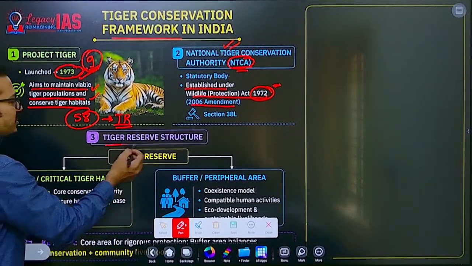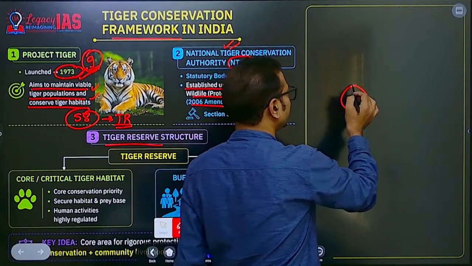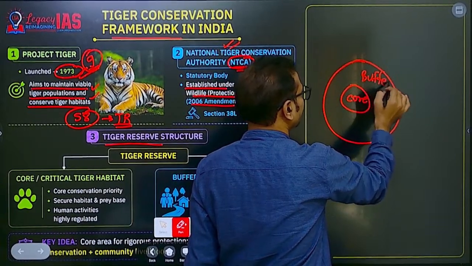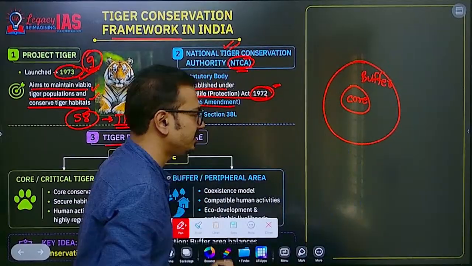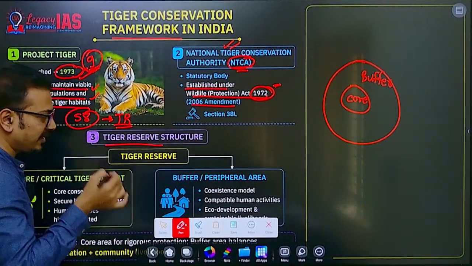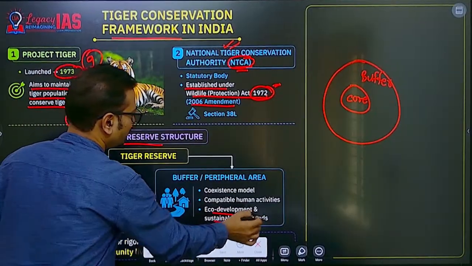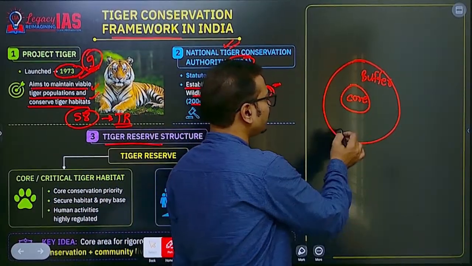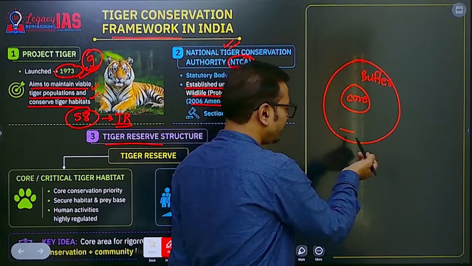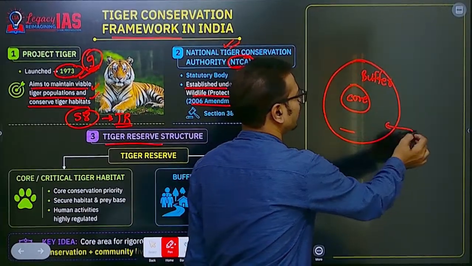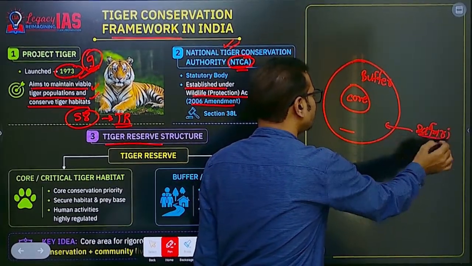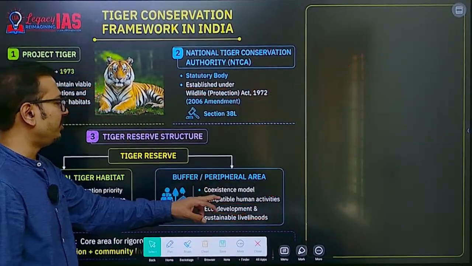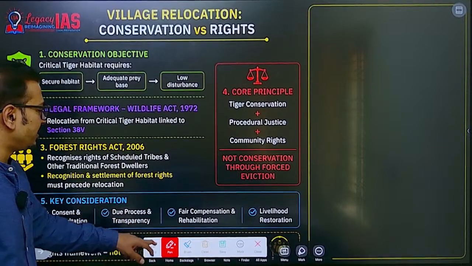Now how is the tiger reserve structured? We can draw 2 concentric circles like this, the core area and the buffer zone or buffer area, right? The core area has restricted human activities, and in the buffer area eco development and sustainable livelihoods are ensured, and compatible human activities, especially for those living on the fringes, the basic activities are allowed. Also you should know that wildlife safari and ecotourism is allowed in the buffer zone. This is the way tiger reserves are maintained in India under Project Tiger.